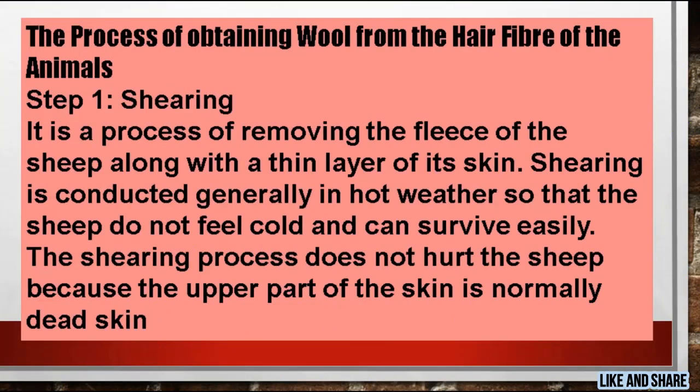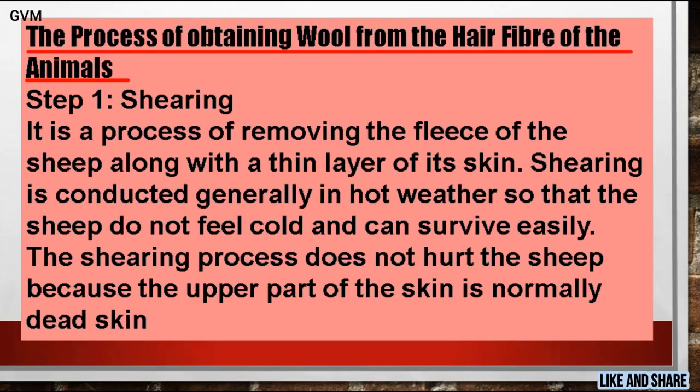Students, now the next topic is the process of obtaining wool from the hair fiber of the animals. Students, in this part of the content, we introduce step by step the production method for getting wool fiber. And students, you will be surprised to know that the wool which is used for knitting sweaters or for weaving shawls is the finished product of a long process. So now let's discuss this long process stepwise.